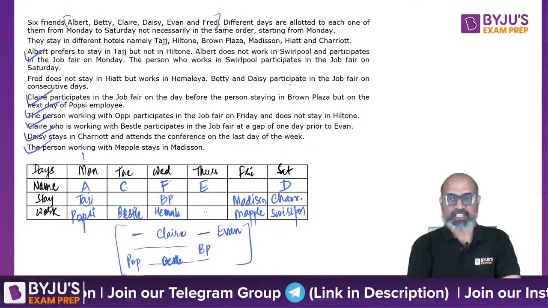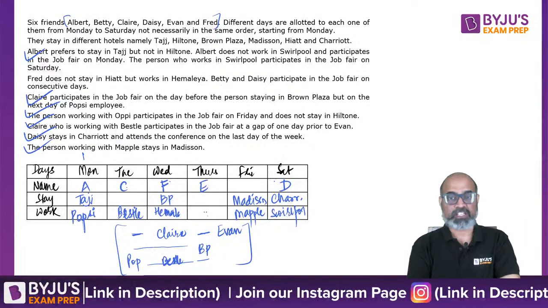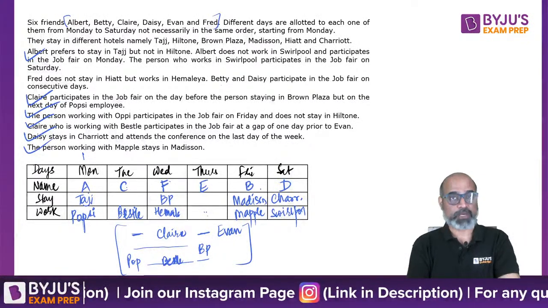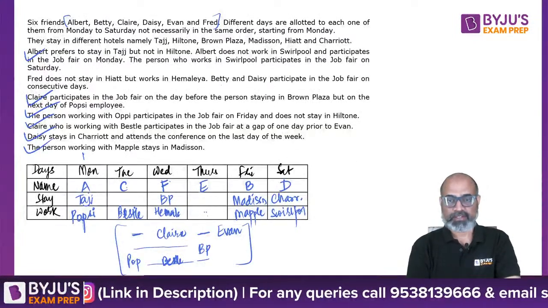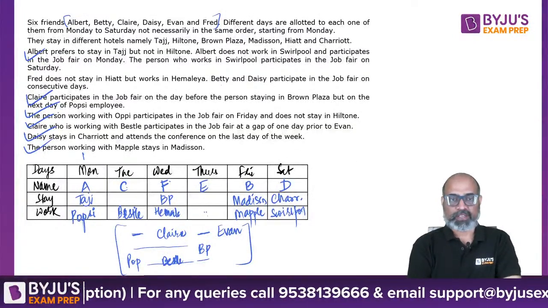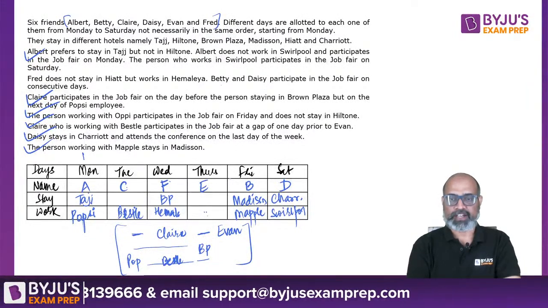Betty and Daisy participate in the job fair on consecutive days. So D is already here. We are left with B, which makes complete sense. There is only one place left. Okay. The person working with OP participates in the job fair on Friday.